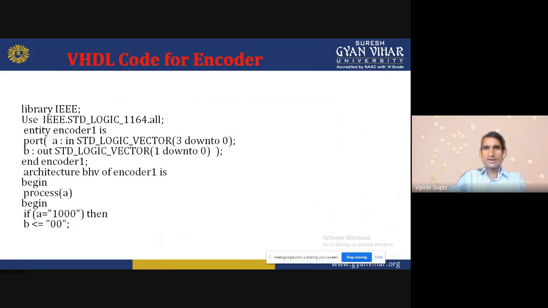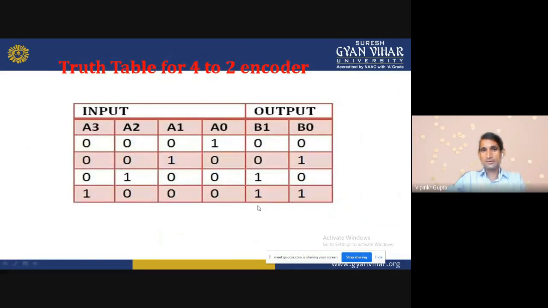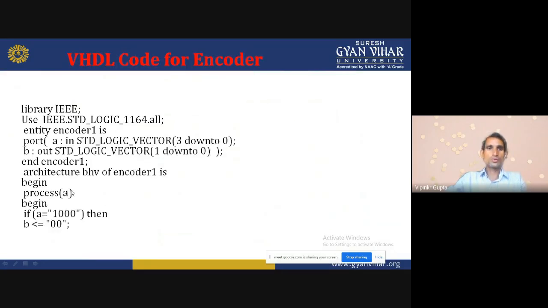So what is the entity? Let us see. A3, A2, A1, A0 are inputs, and V1, V0 are outputs. So A is an in std_logic_vector, and we use 3 down to 0. And B is an out std_logic_vector, 1 down to 0. So all the inputs and outputs are covered in these two statements. Encoder1 is the entity name. Now we will close the entity.